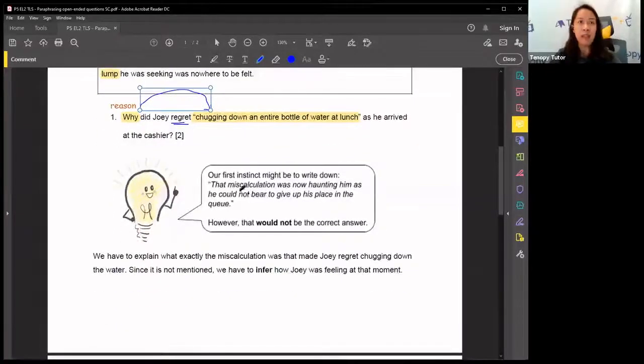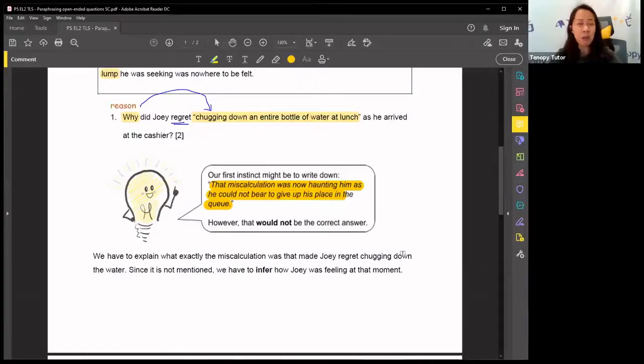Now, our first instinct would be to write down this exact sentence: that miscalculation was now haunting him as he could not bear to give up his place in the queue. If you write down this answer, that would be incorrect because it does not show that you understand what is going on. We have to explain what exactly the miscalculation was that made Joey regret chugging down the water. Since it is not mentioned, we have to infer how Joey was feeling at that moment.